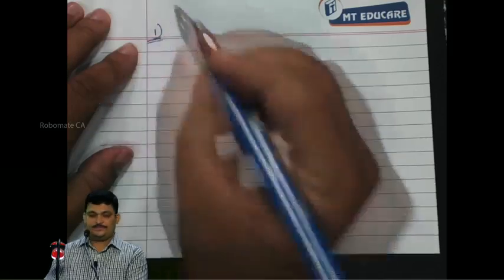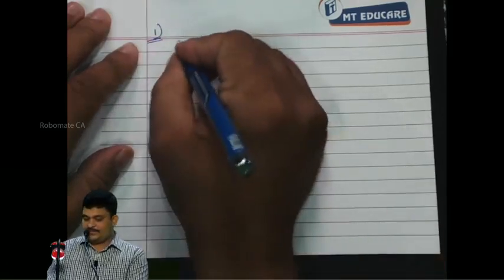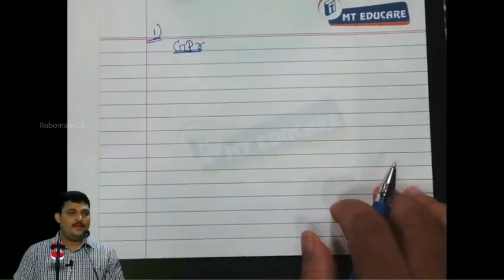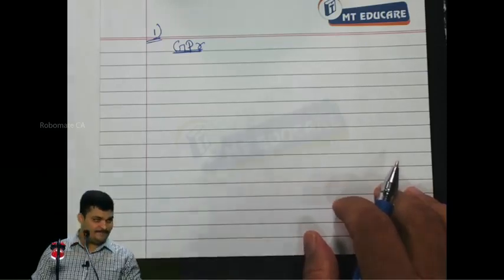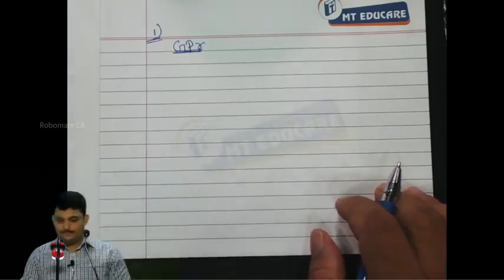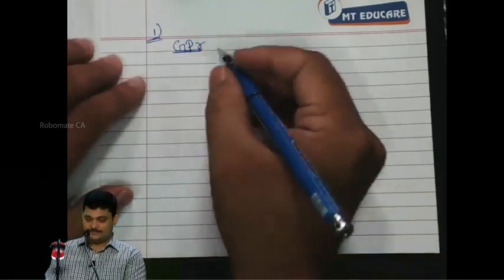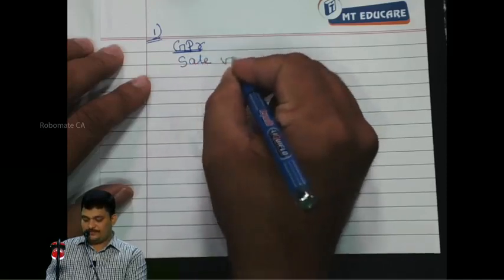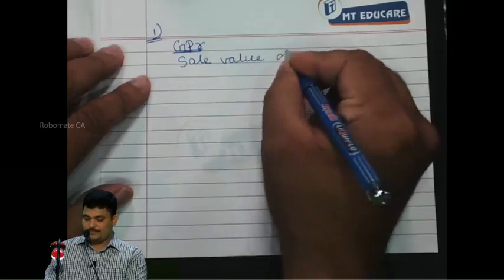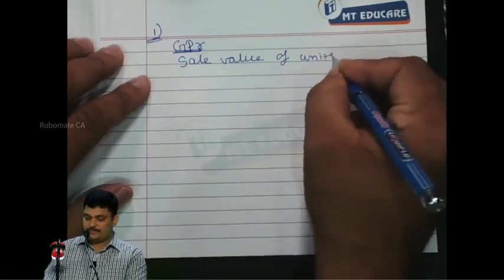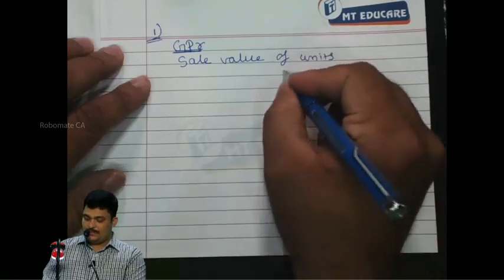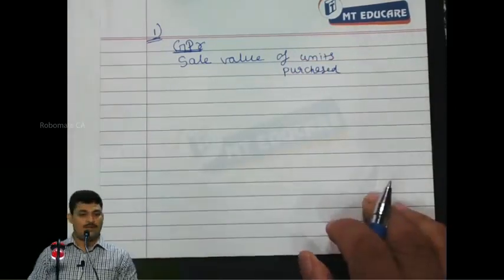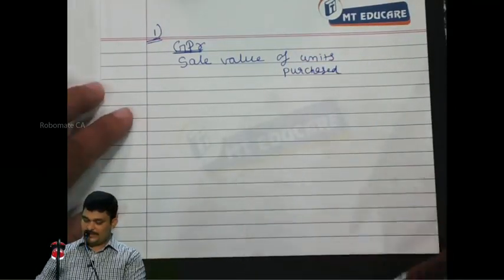Question number 1. First, gross profit ratio. Let us arrive at the sale value of units purchased. Everybody? We will present it in a table format.